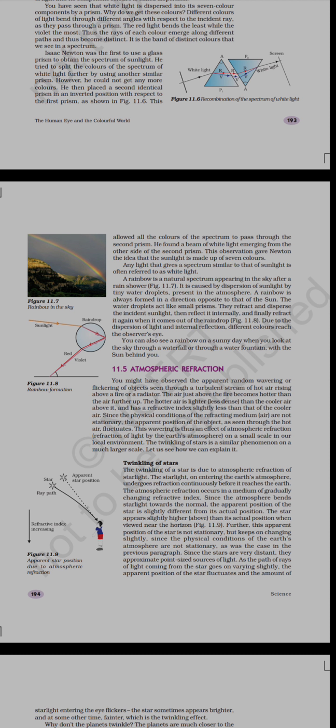So a rainbow is a natural spectrum that appears in the sky only after a rain shower, and sunlight should also be there. When sunlight falls from the opposite direction, the water droplet shows dispersion, that is, the constituent colors split up from the white light, and this small raindrop acts as a small prism. The dispersed incident sunlight is then reflected internally inside the raindrop, so internal reflection will be there.